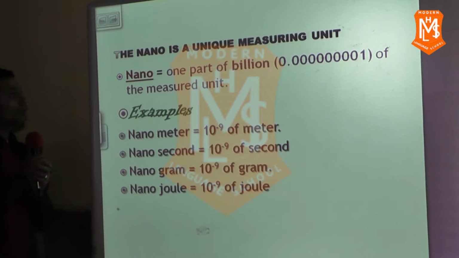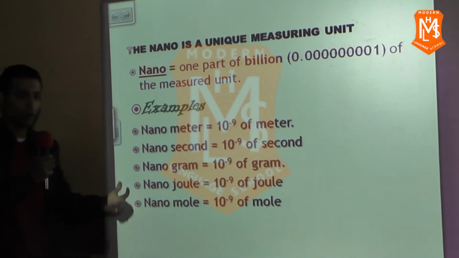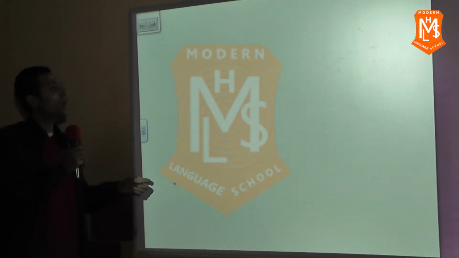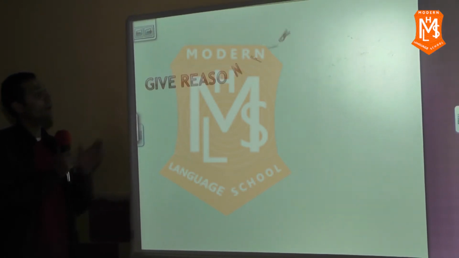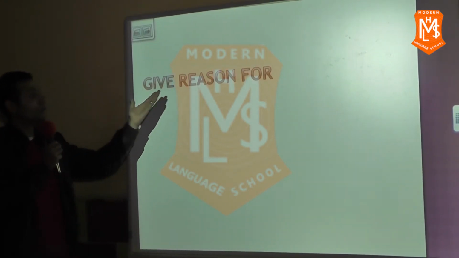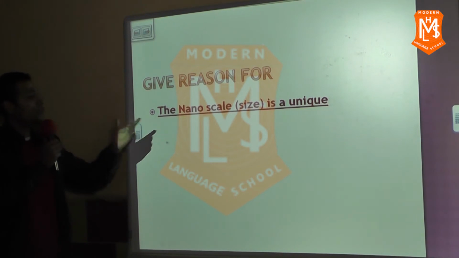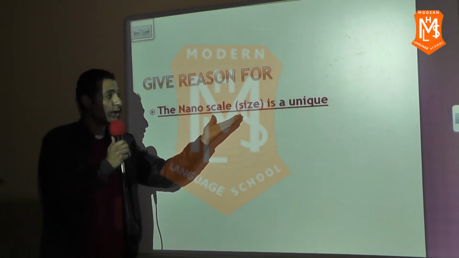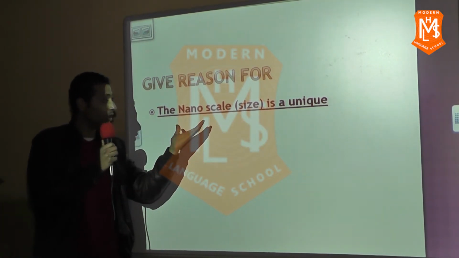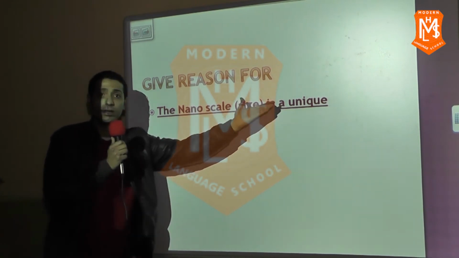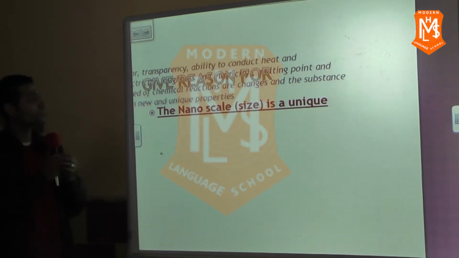Okay? Now, as we said before, a very important question: give reason for why the nanoscale or nanosize is unique.